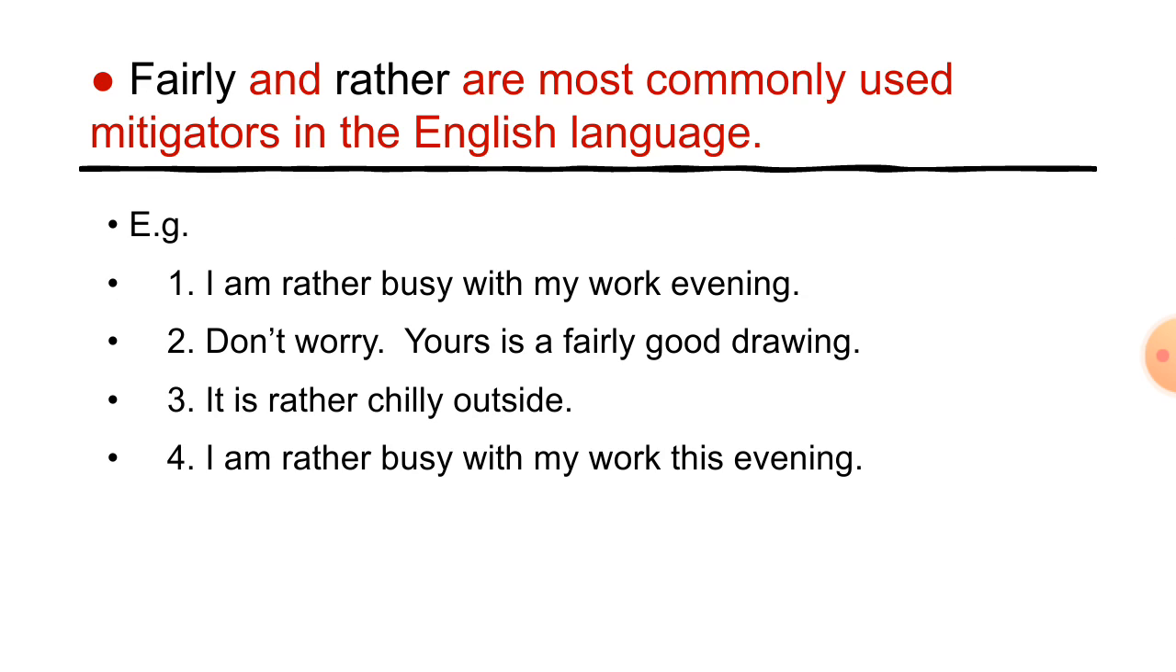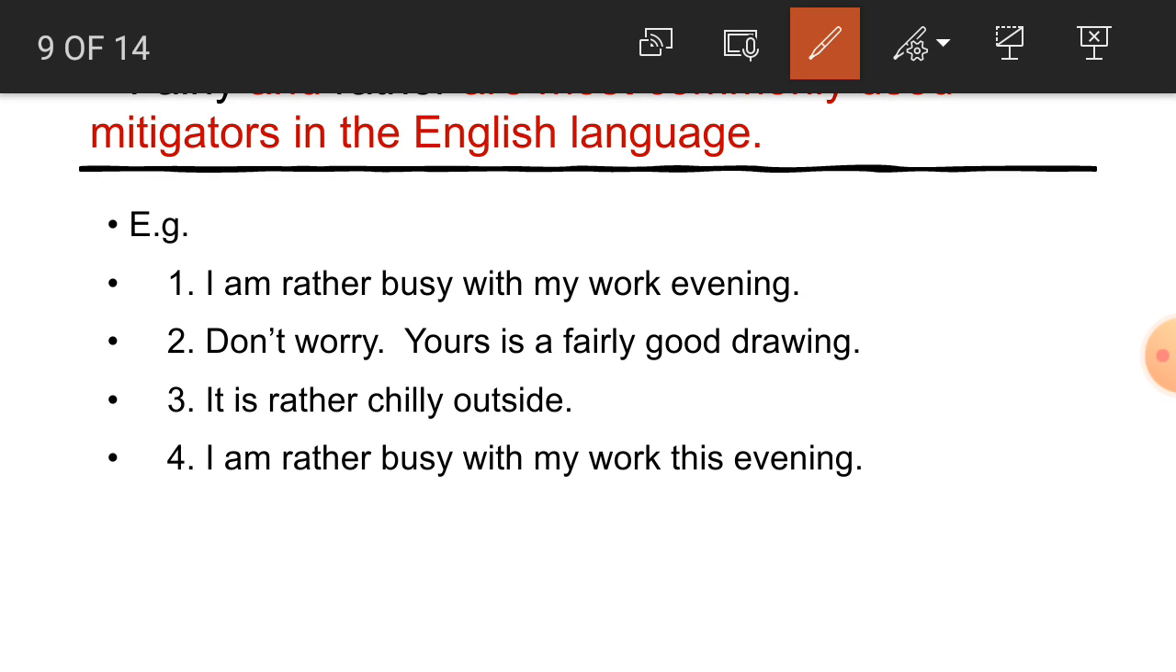Now fairly and rather, students, next one. Fairly and rather are the most commonly used mitigators in the English language. Now examples are given here. Number 1, I am rather busy with my work this evening. So here how much busy? Rather busy. Don't worry, yours is a fairly good drawing.